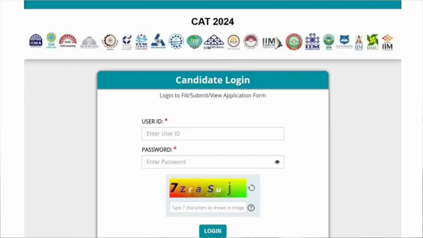So the CAT 2024 response sheet and answer key have been released and you can check it on the student dashboard. With the help of your credentials, like your CAT login ID and password, you can log in on the iamcat.ac.in website and download the response sheet. And with the help of this response sheet, you can calculate your raw CAT score.